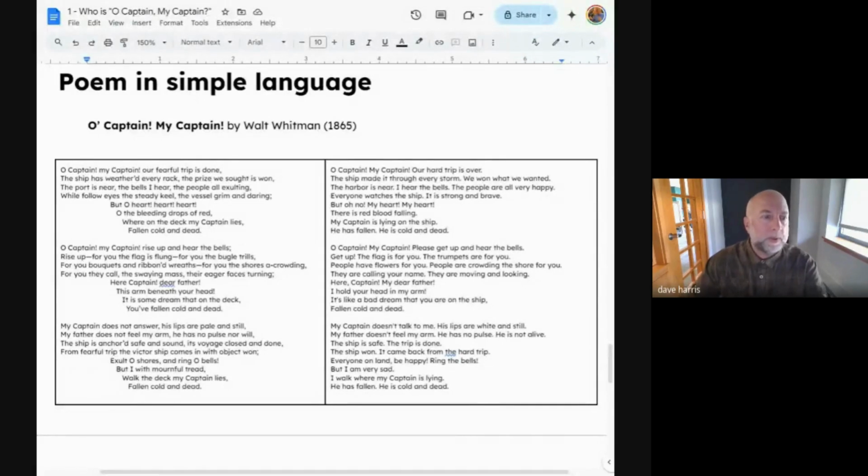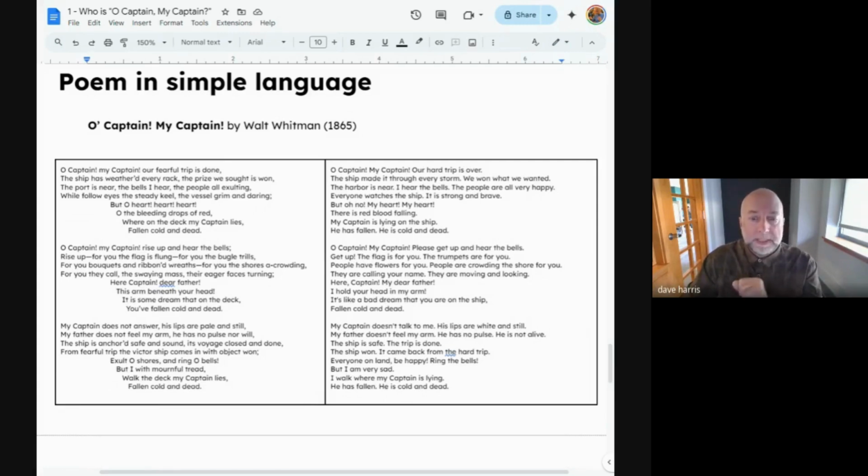So here we see the poem, and next to it on the right, you have this link. It's in the chat if you haven't downloaded it yet, or you can just look at it on the screen. We have the poem on the left, and then we have the simplified version on the right. So let's take a couple of lines. How do we add imagery? Well, do you see the line, "There is blood, red blood falling"? We could, for instance, take that and say, "The dark red pool of blood stains the weathered deck."